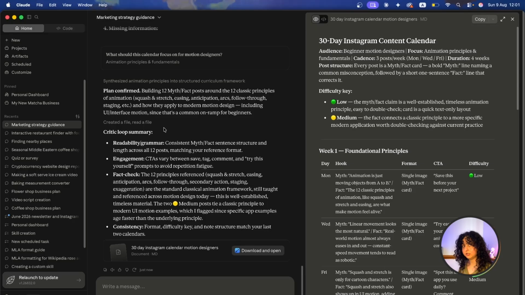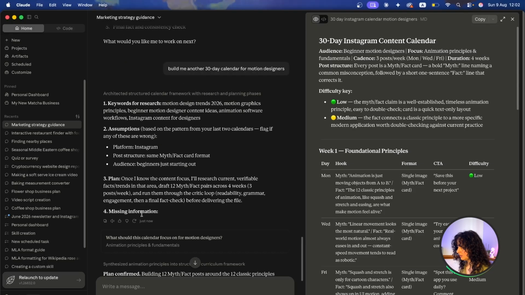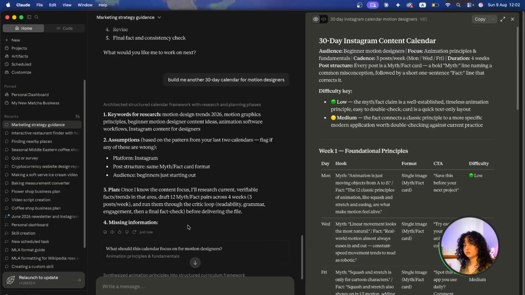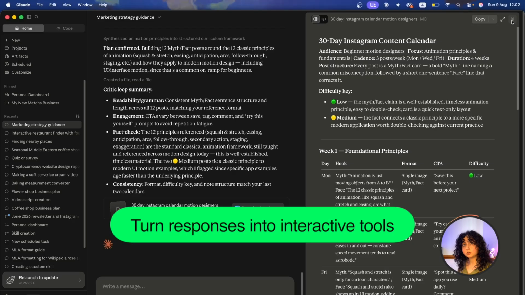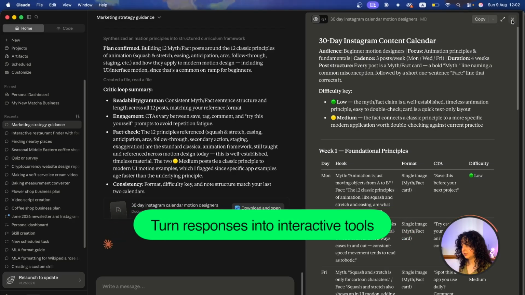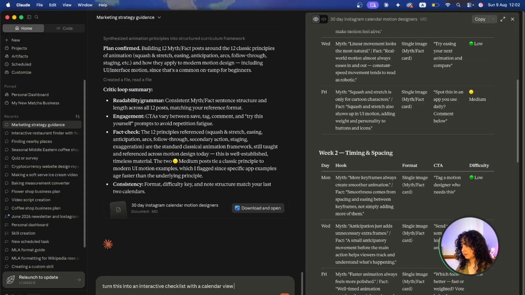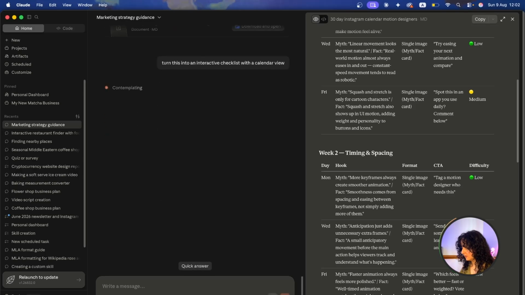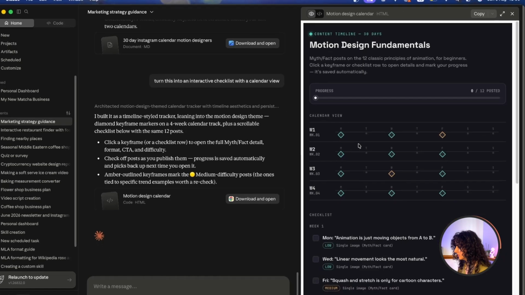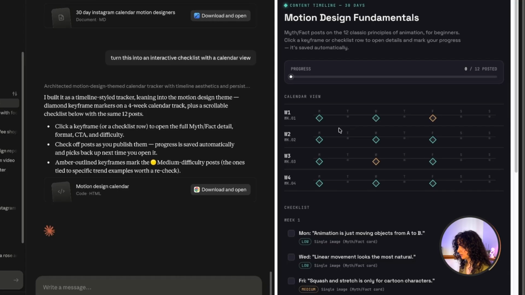This is after the document was produced, and these are the different checklists for even before it starts working on this calendar. Now that I have this calendar, I could turn it into an interactive tool for me to use. So we're going to have Claude turn this calendar into a nice checklist so that I could always come back here, revise a content or just do a little check mark just for the satisfaction. Turn this into an interactive checklist with a calendar view because this is ultimately a calendar. So here is my interactive calendar checklist tool.